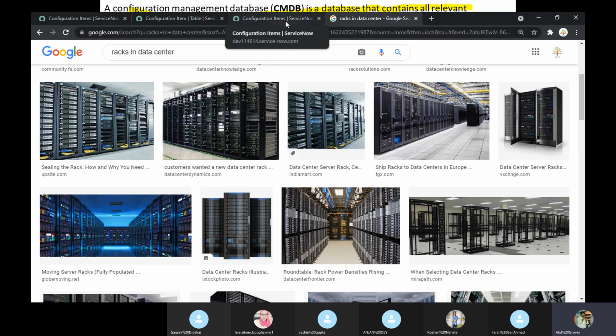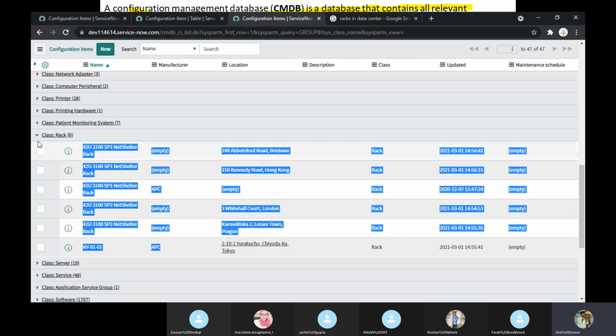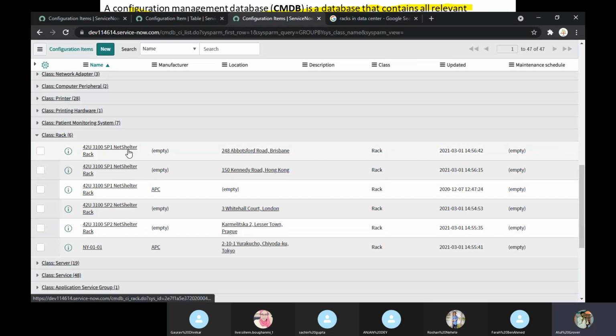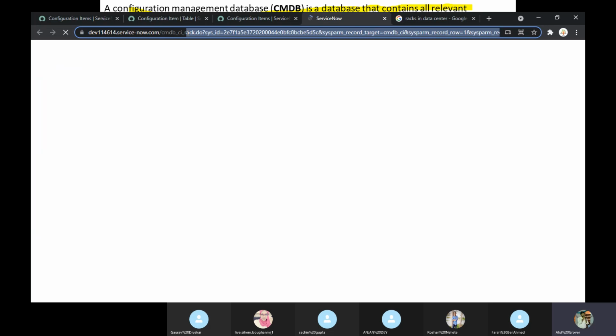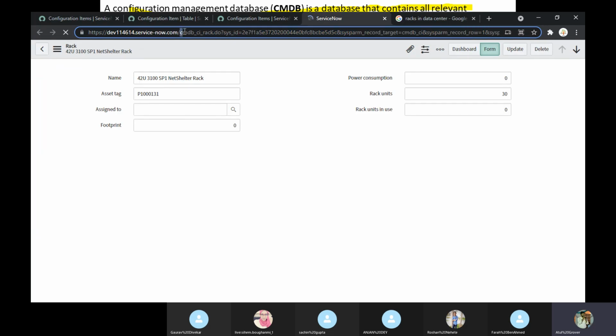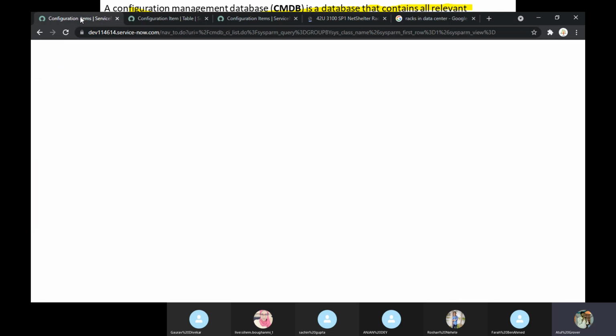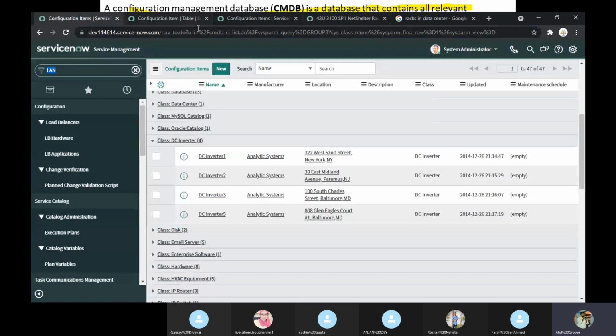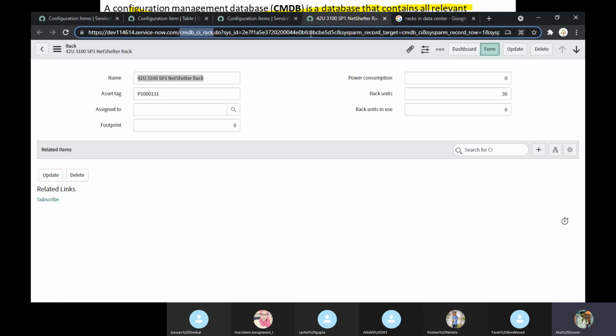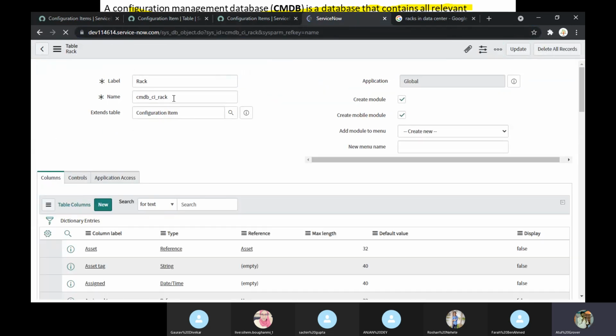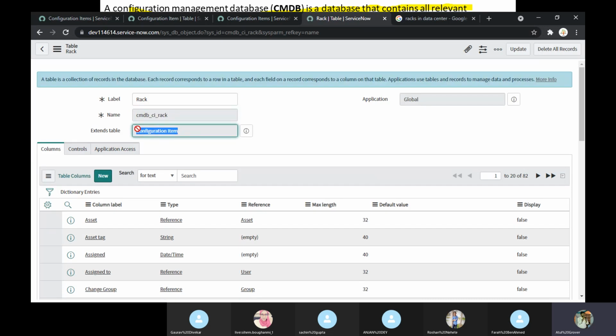But in ServiceNow or the industry, we want to maintain that in a separate place. So I say, let's use a separate rack class here. If you open this, see cmdb_ci_rack. Now, if you want to know this, go here and search for the tables. It doesn't mean that, okay, Atul said it's a rack. Try to understand from which table they are extending it.